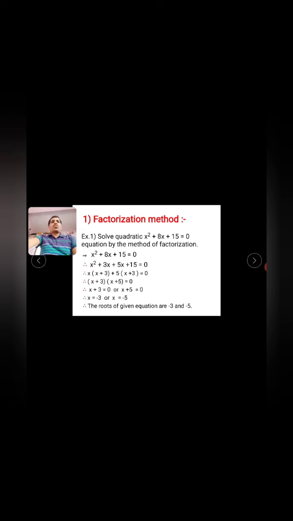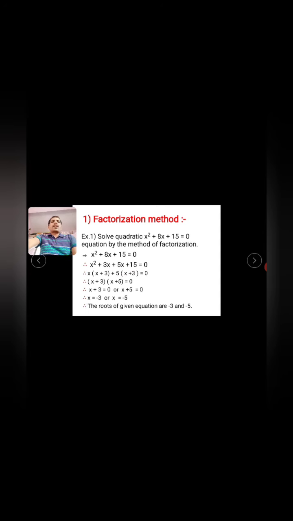So in this equation, firstly we divide into two groups, that means x square plus 3x, and the second group is 5x plus 15. In the first group, x is the common factor of x square plus 3x, and the remaining factor is x plus 3. Similarly we have to find the common factor for the second group, that means 5x plus 15. 5 is the common factor of 5x plus 15, and the remaining is x plus 3.